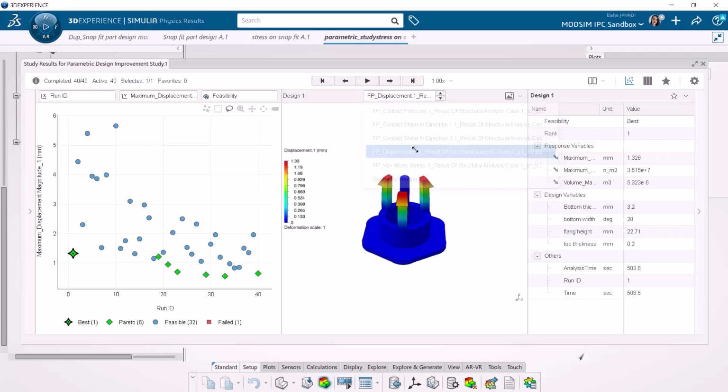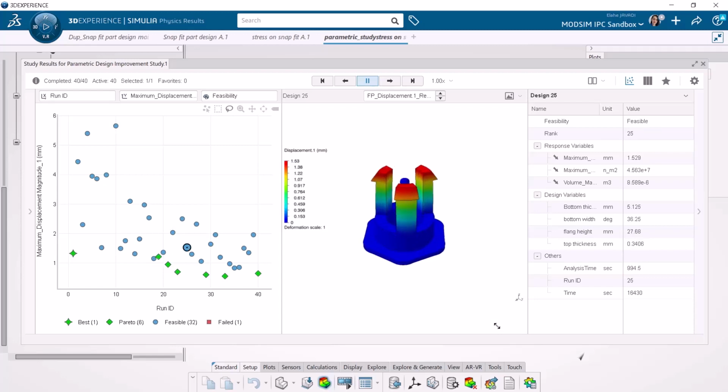And the green star shows the best design, which we can use to create the optimum design with minimum displacement, minimum stress, and minimum mass.